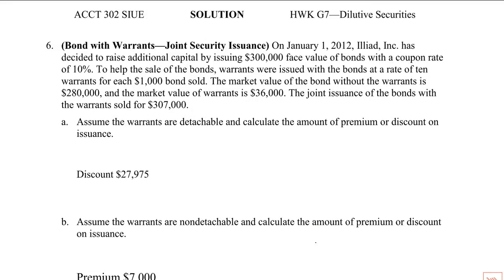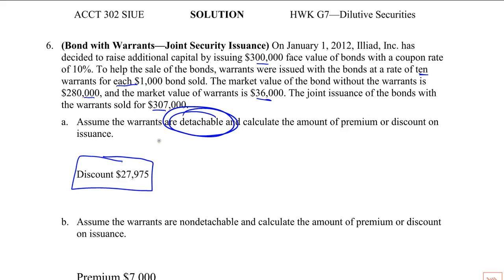Okay, bonds with warrants. Assume the warrants are detachable. Calculate the amount of premium or discount. All right, so we have 300,000 face value bonds, 10 warrants for each bond. Okay, that's something new and different. The market value without, the market value without. And okay, so we're allocating. We sold both for 307,000.